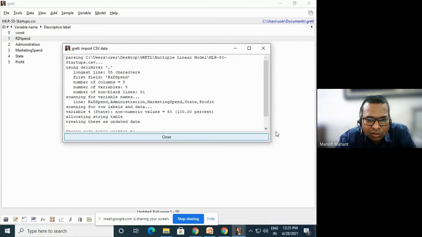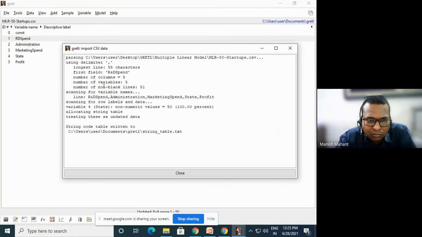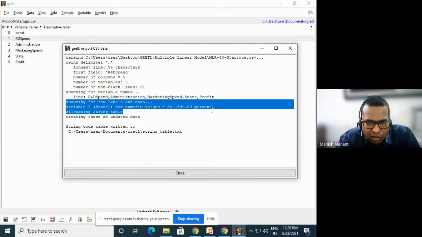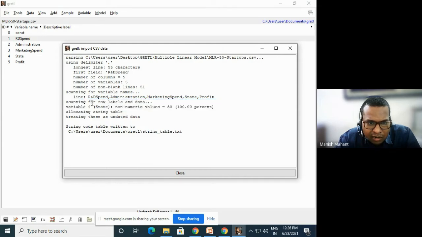See here, all the statistics have come. What statistics is it showing? Number of columns is 5, number of variables is 5. And here you can see scanning for row labels and data for the variable State, a non-numerical value. You can see how smart Gretl is. It automatically states that one of our columns is a non-numerical type of value. You don't have to search to find out whether any column is a non-numerical or numerical value.